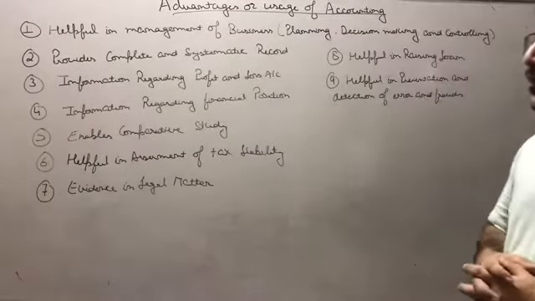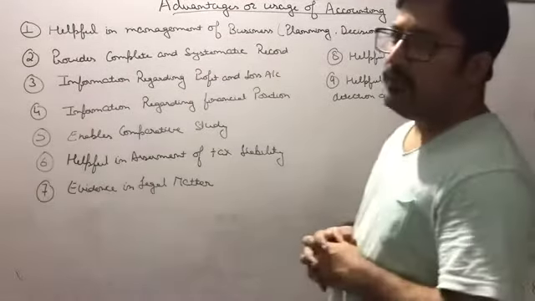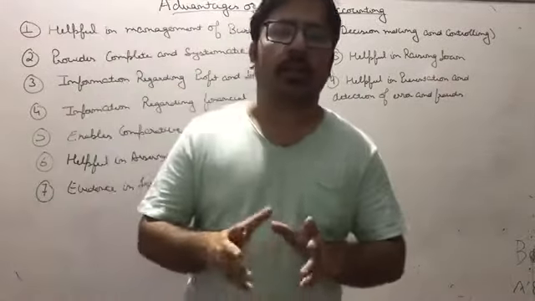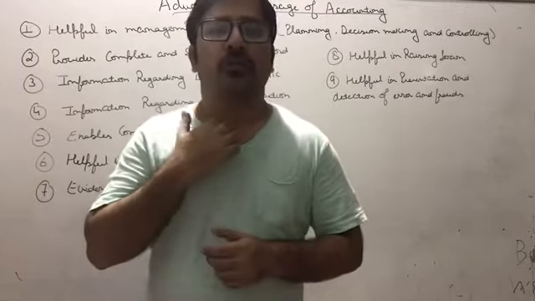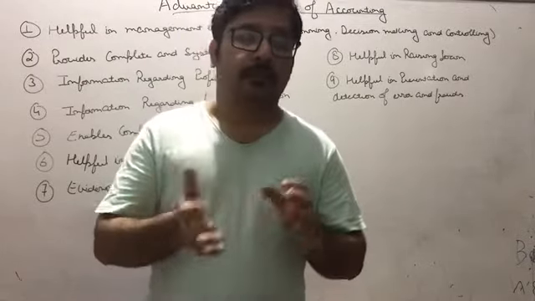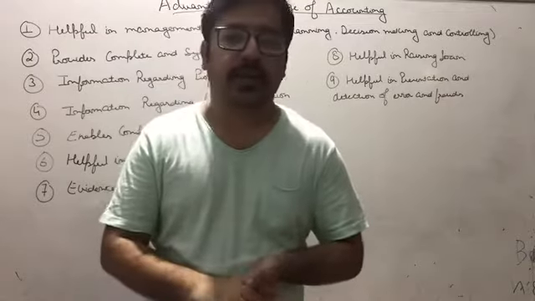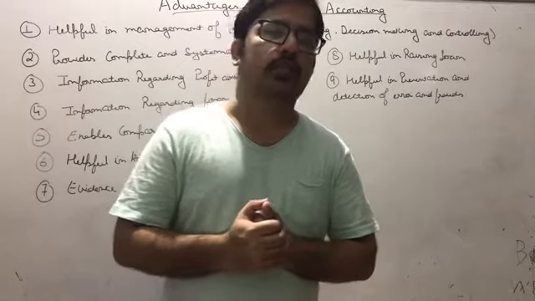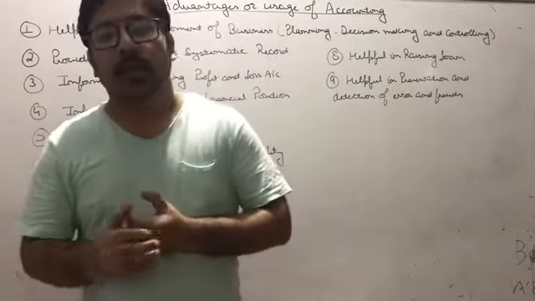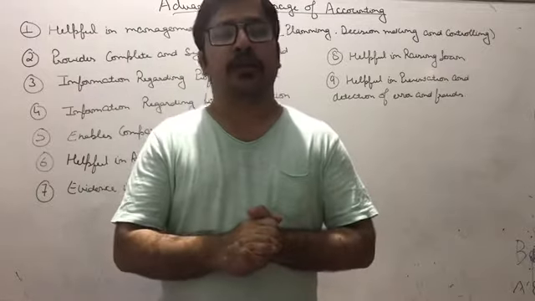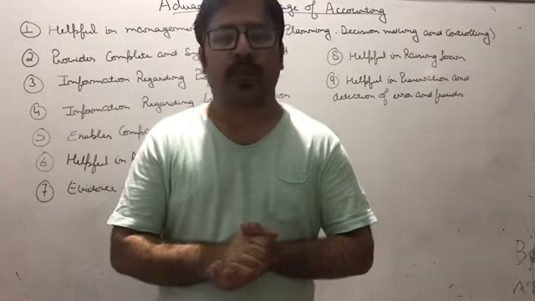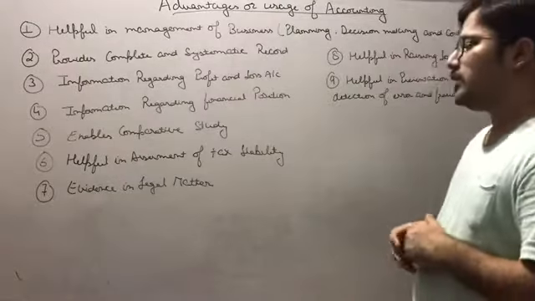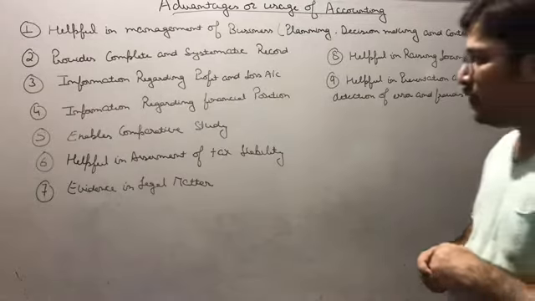Now coming to the fifth point, enabling comparative study. We have discussed that management nowadays prepare their accounts on a two-year basis, meaning the previous year figure and the current year figure as well. So the profit and loss account and balance sheet are prepared by taking two years' figures, and on the basis of them it becomes easier for the management to compare their books of accounts. Is it clear, beta?